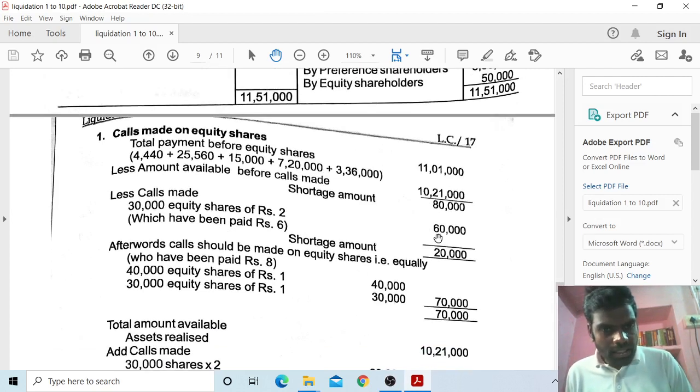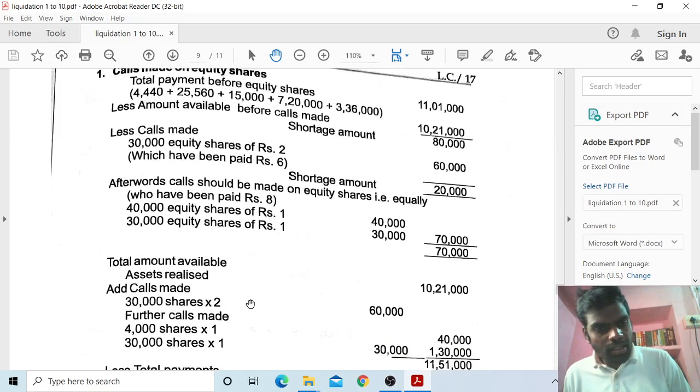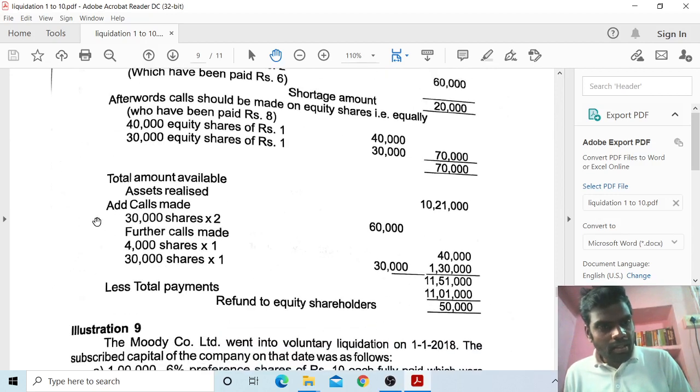So this 60,000 plus 70,000, 1,30,000 rupees we have to collect from shareholders. So total amount available, asset realized 10,21,000. Now next, add calls made: 60,000 plus 40,000 plus 30,000, 1,30,000 you have to add as calls made.